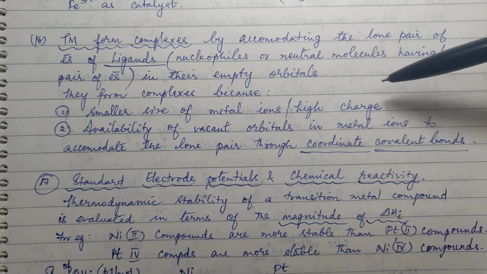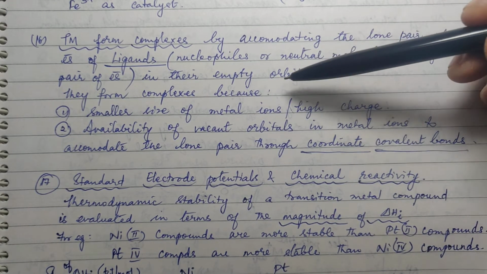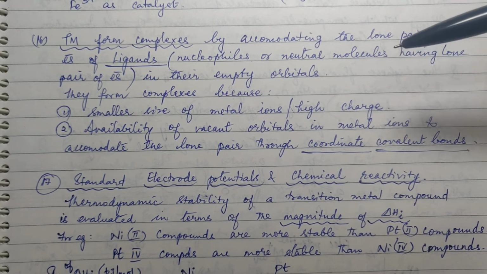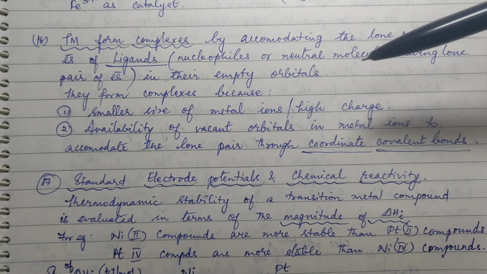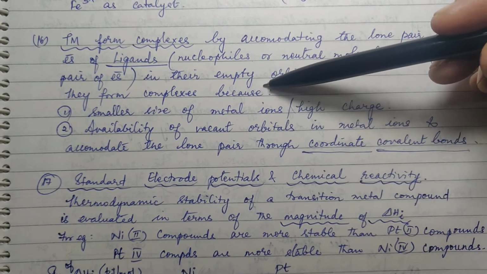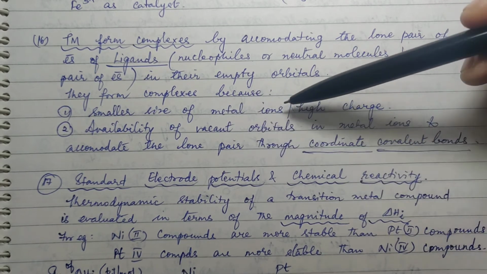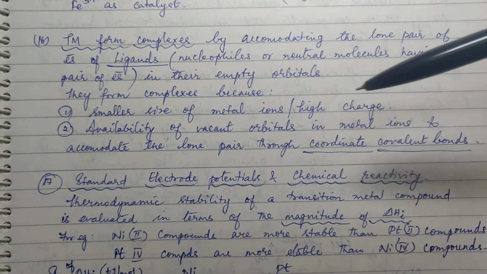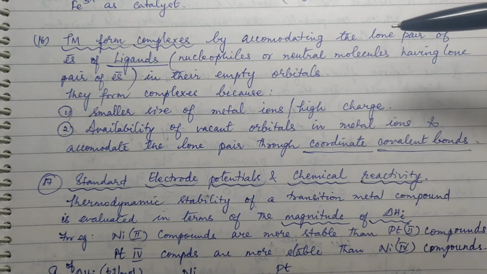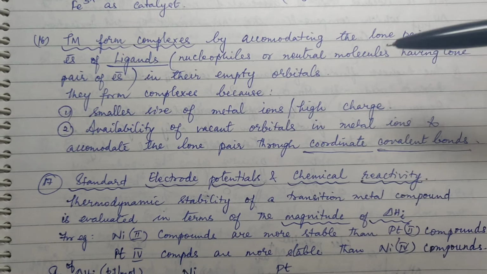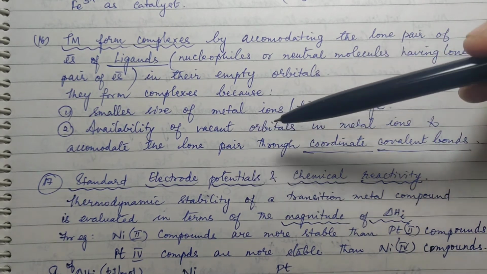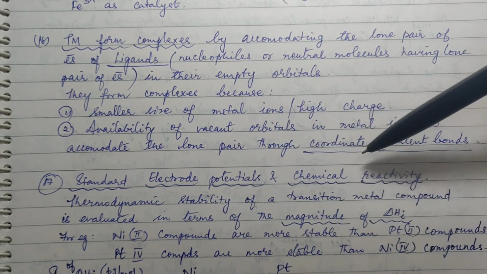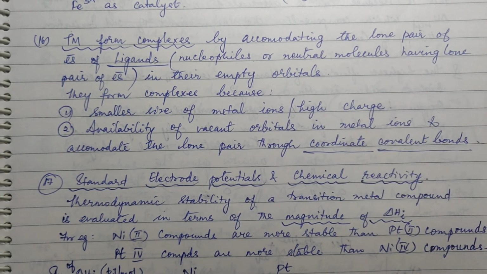And the lone pair of electrons, when they are accommodated in the empty orbitals of the transition metal, form a complex. Now how? This is because of the smaller size of metal ions. Size is small and charge is high. Nuclear charge, they have a high atomic number, isn't it? So they have high charge. Then there is the availability of vacant orbitals in metal ions to accommodate the lone pair through coordinate covalent bonds.